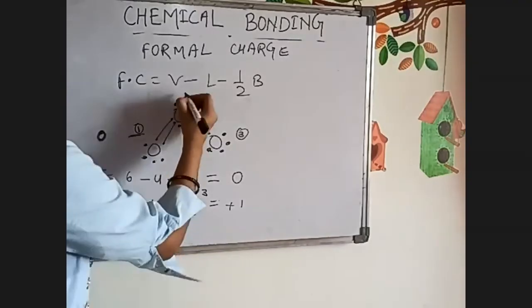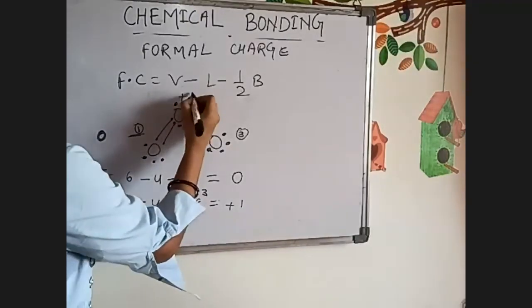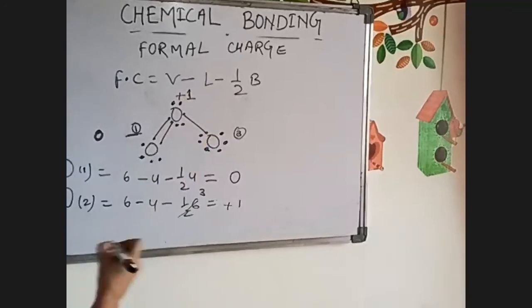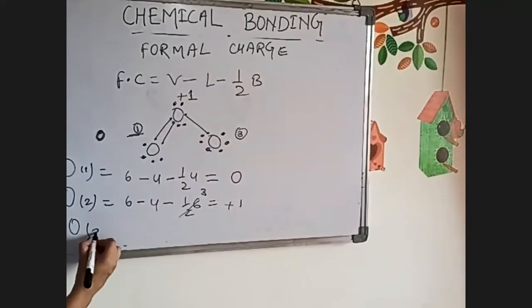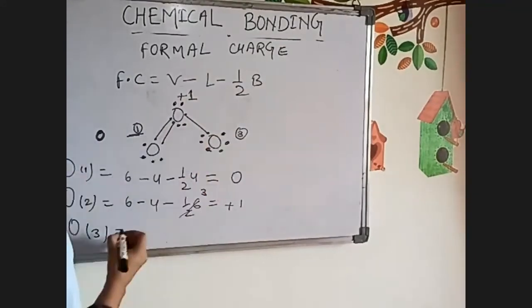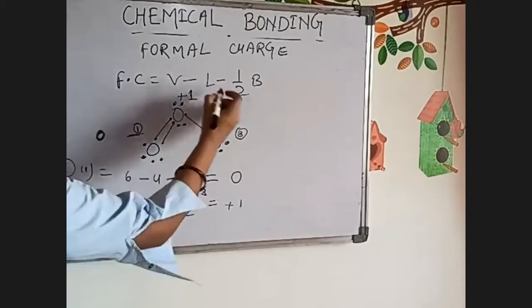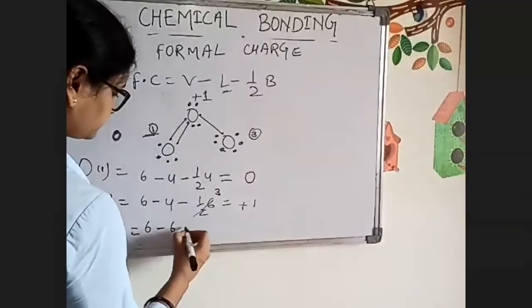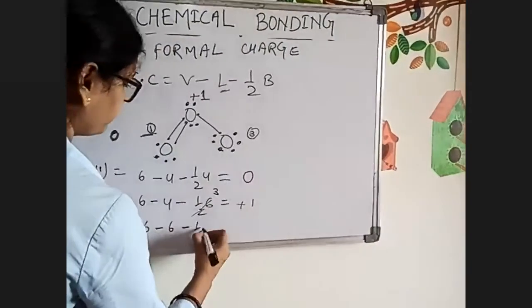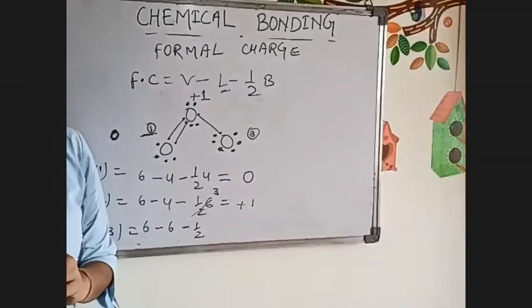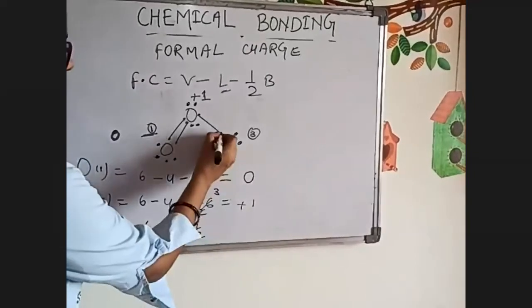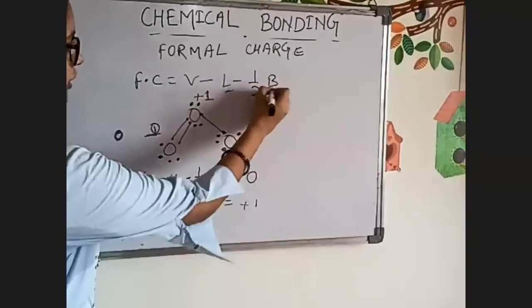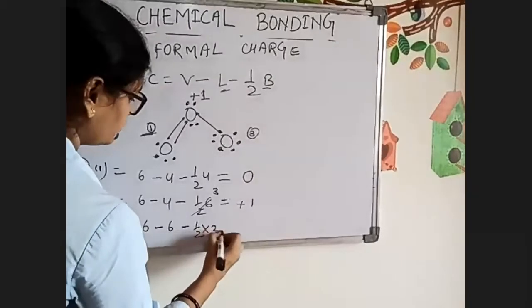Similarly for oxygen 3, it will be 6 valence electrons, lone pair electrons 6, and half into bonded electrons: bonded electrons are 2.